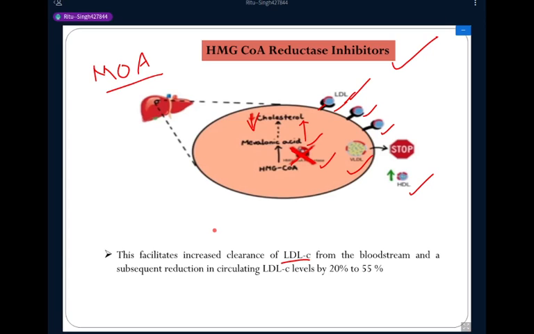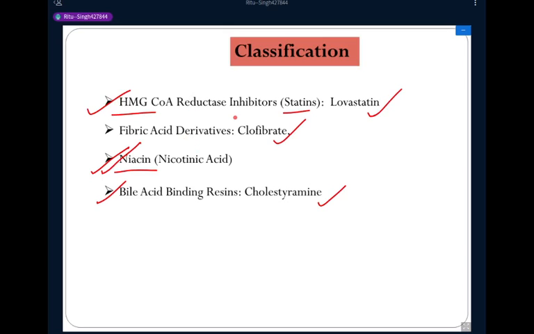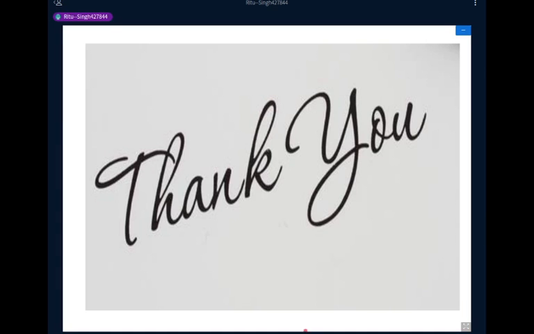Okay, is this clear to everyone? Have you any doubt regarding these antilipidemic agents, the HMG coenzyme A reductase inhibitors?